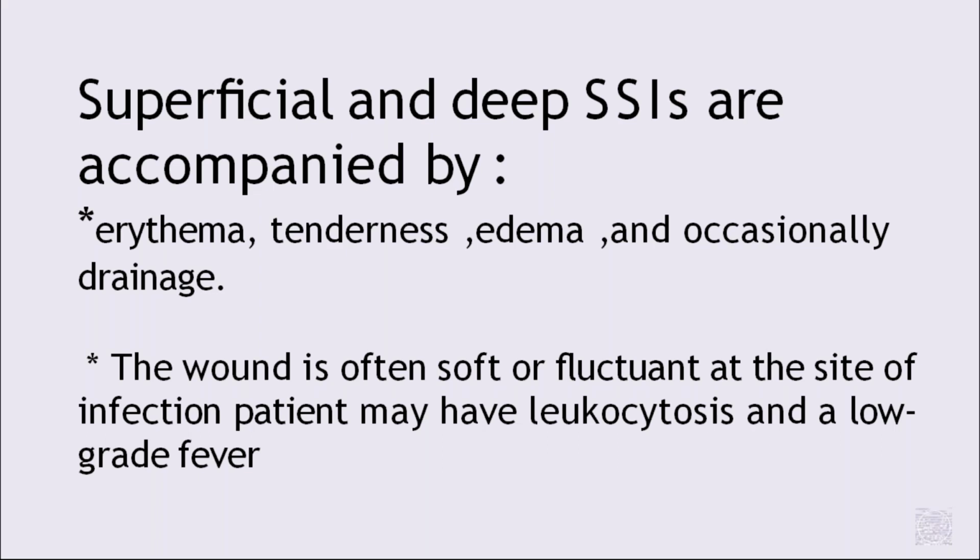Superficial and deep surgical site infections are accompanied by, as you all know, inflammatory signs like erythema, tenderness, edema, and occasionally discharge, that is a collection. The wound is often soft or fluctuant at the site of infection. So how they present is with all these inflammatory signs surrounding the wound or suture material. Next, dehiscence of the wound can be there, and a huge collection will be there.